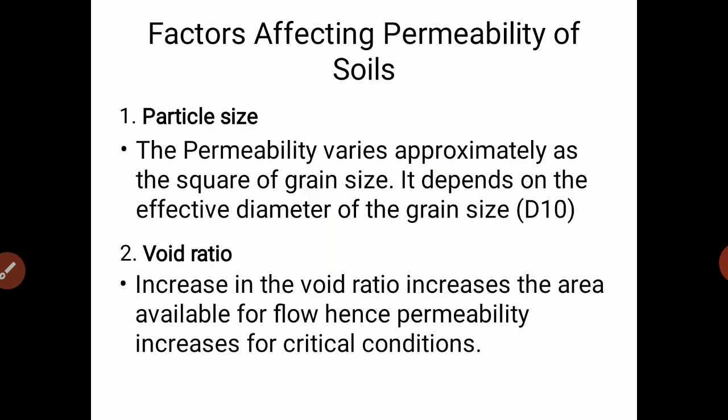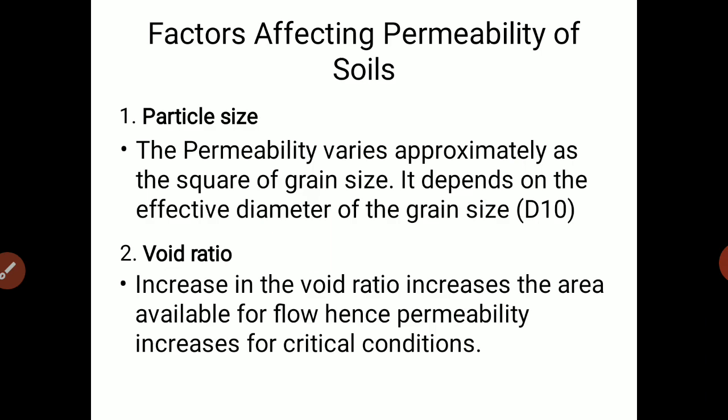Basically there are many factors, but here we have considered the main important factors that we have to consider for our unit 2. Okay, so the first one is particle size. Here what we have seen is that the coefficient of permeability of soil is proportional to the square of the particle size. Thus the permeability of coarse grained soil is more as compared to fine grained soil.